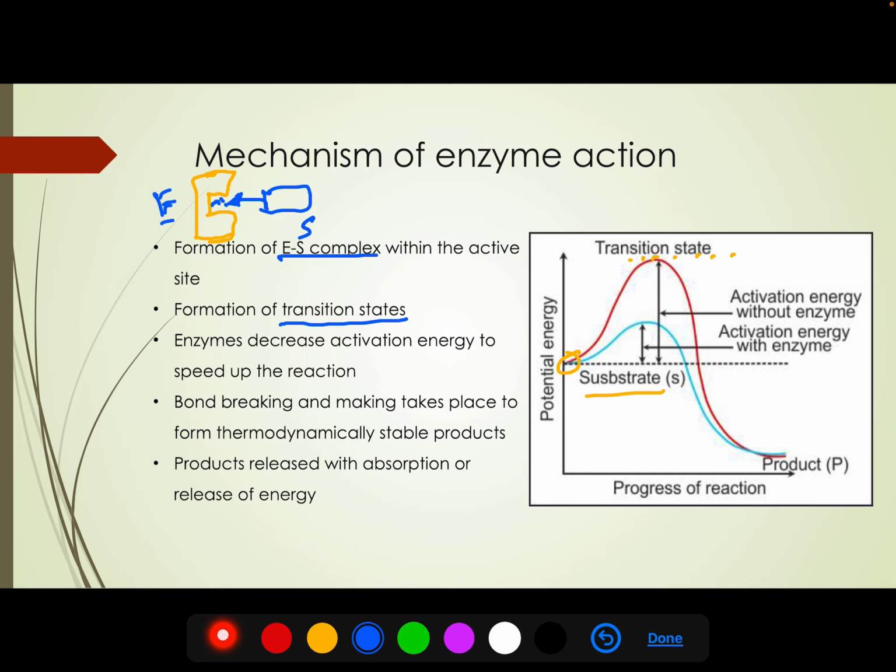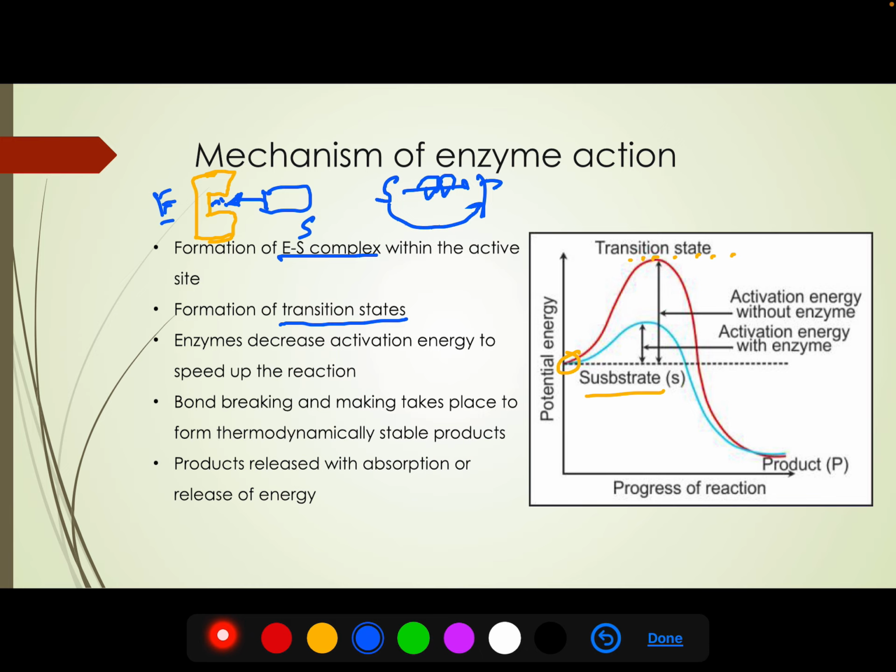But why does this transformation take place? Because during the conversion of substrate to product, many transition states are formed during the bond making and bond breaking, and finally the substrate is converted to product. So this transition state requires energy. We know that to start a reaction we need to apply some energy.